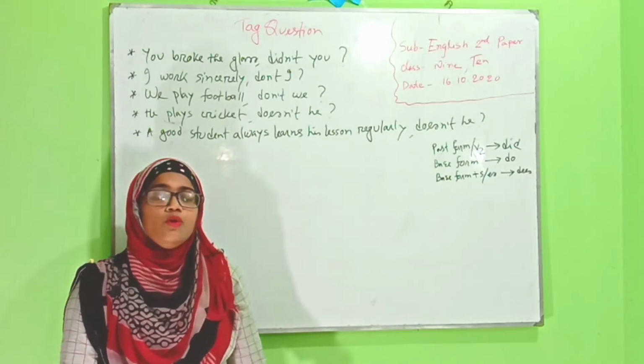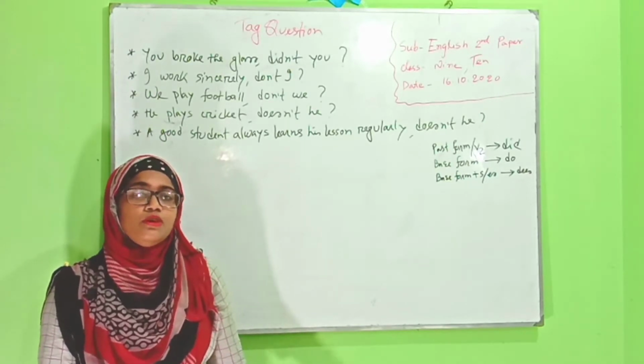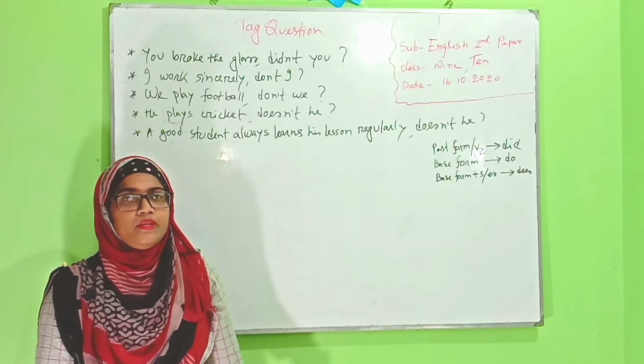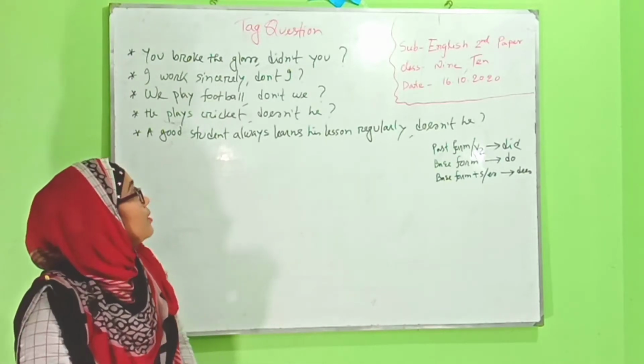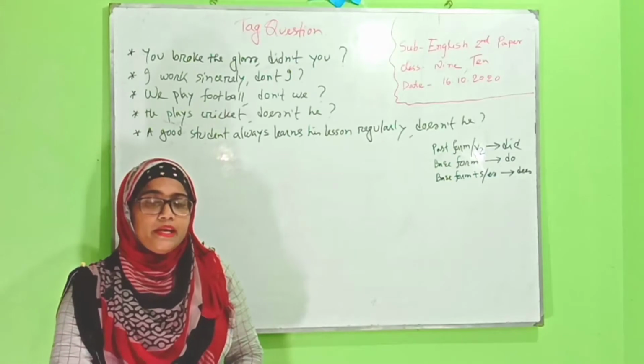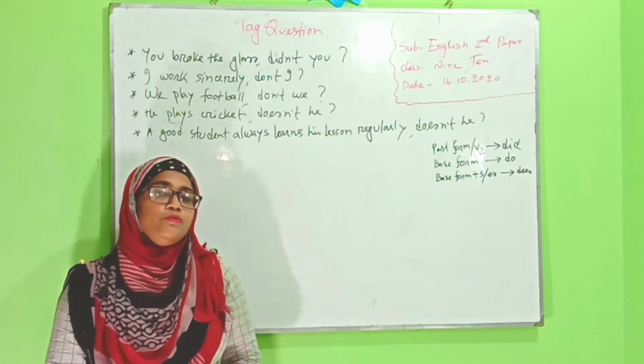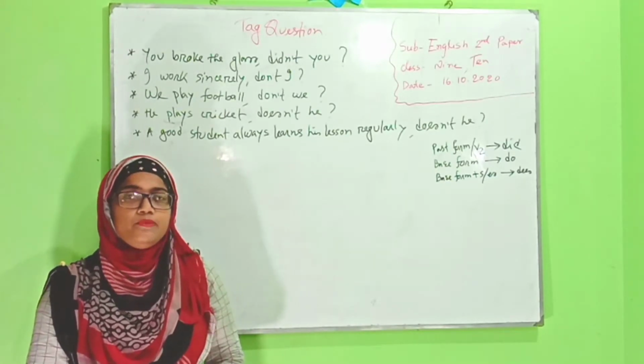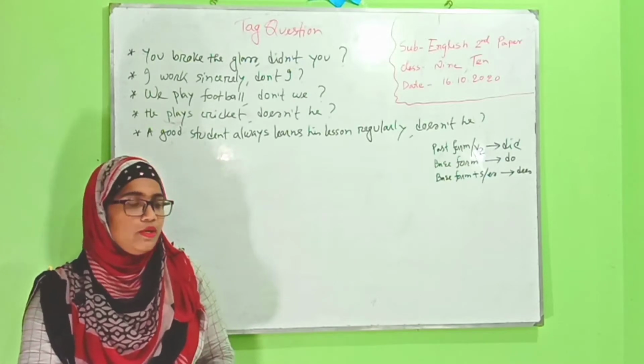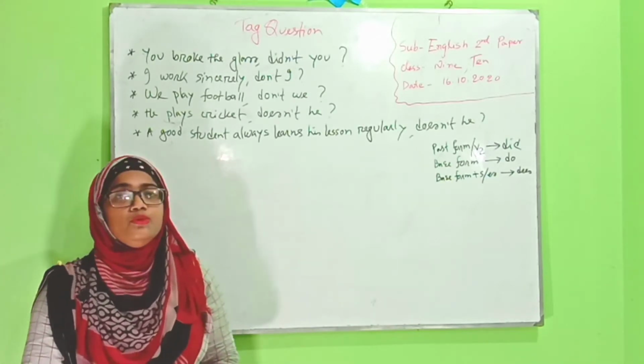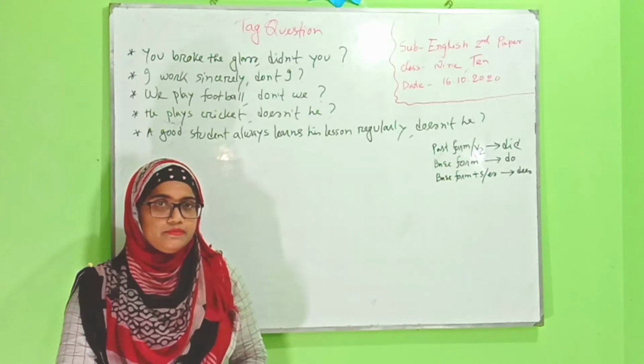I repeat: what will you do when you don't get any helping verb? If you don't have any helping verb, then you have to borrow the do verb. Do verb means do, does or did.